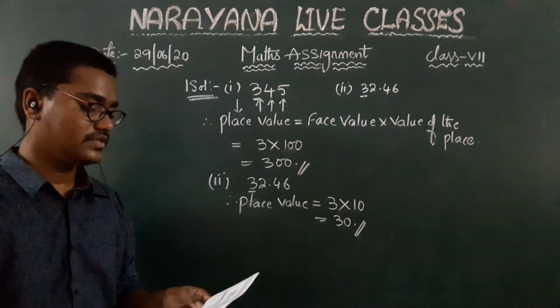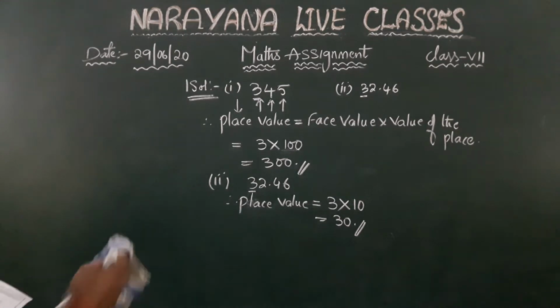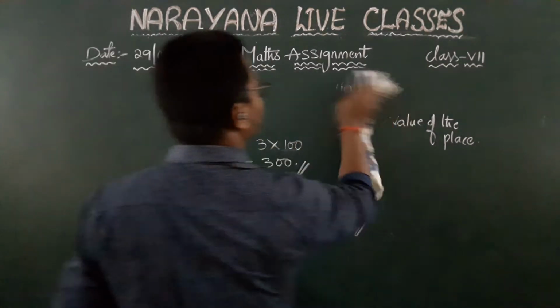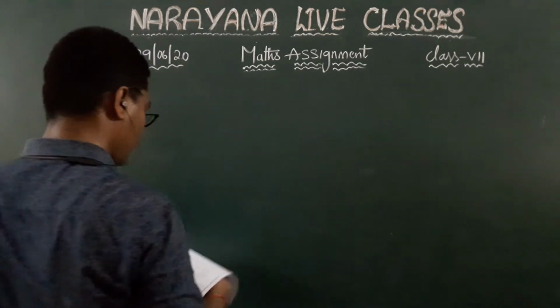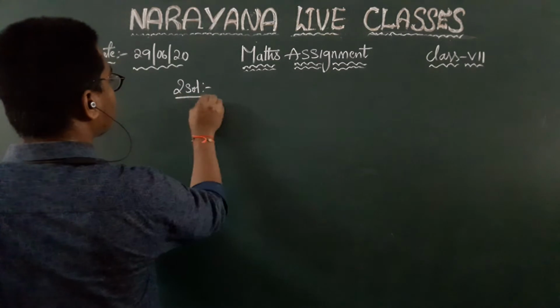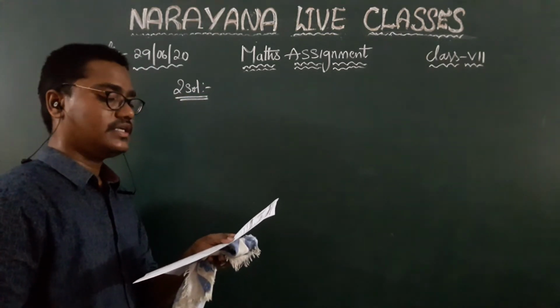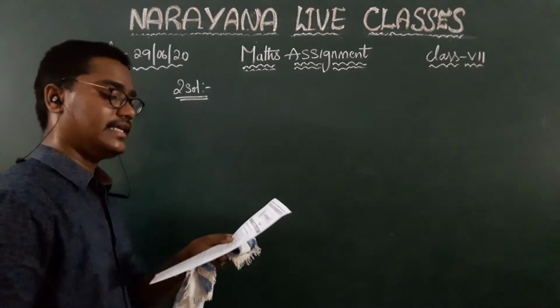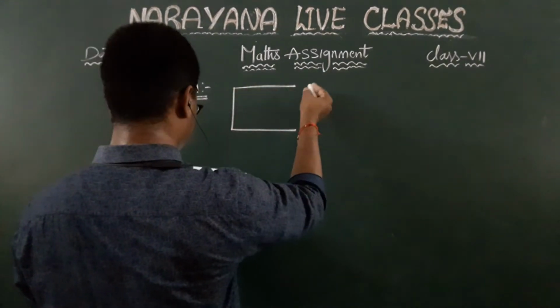Now coming to the second question. Aruna and Radha start their journey from two different places, A and B. They have given a figure, children. I will draw the figure over here.